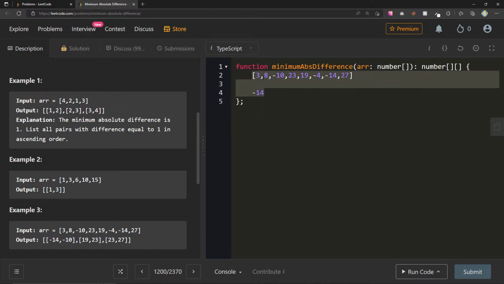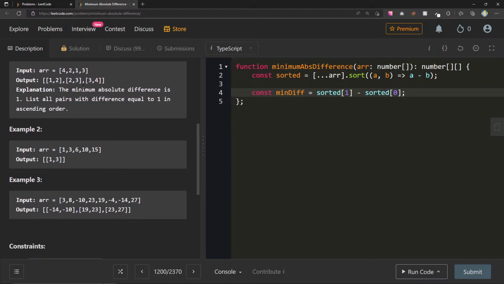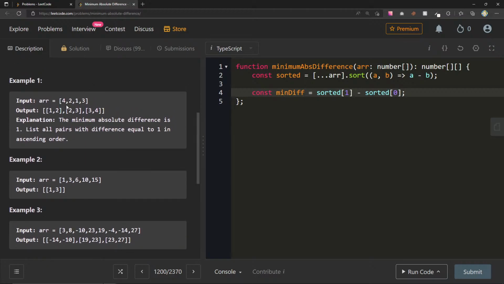But yeah, let's try this one out. So we're gonna do const sorted. I'm gonna copy the input array and then we'll sort it. So does that mean that the minimum will necessarily be just the first 2, right? So I can say min diff is equal to sorted at 1 minus sorted of 0, right? So we'll get 2. So we just want to return everything with 2. This is going to be, let's see, 1, 2, 2, 3, 3, 4, everything that has 1.